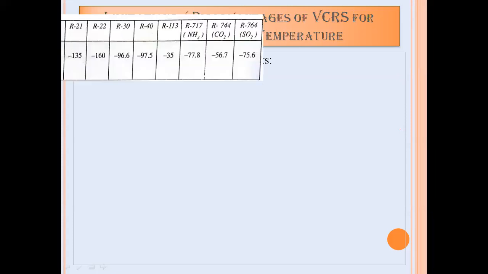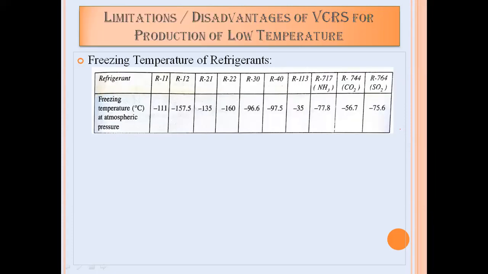The refrigerants which we normally use in the PCRS system are R11, R12, R21, R22, R30, R40, R113, R717, R744, R764.